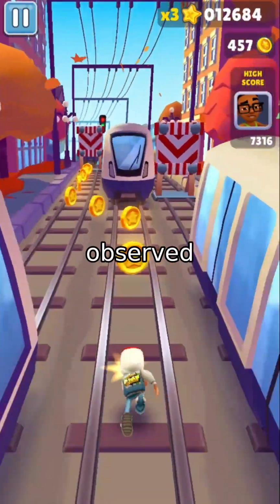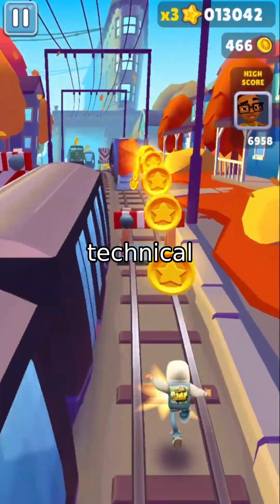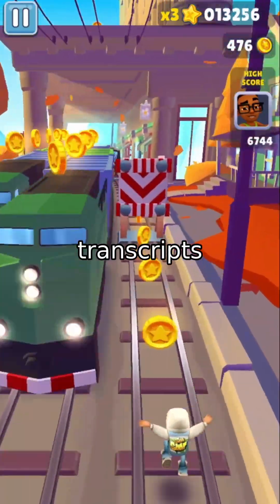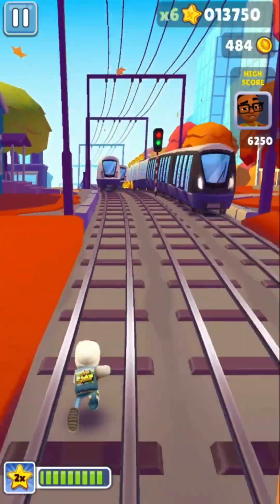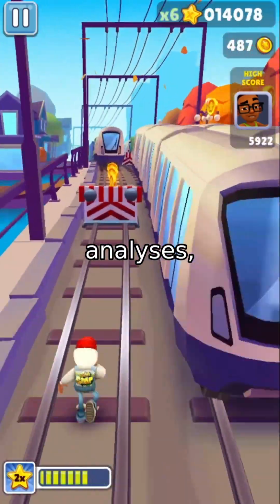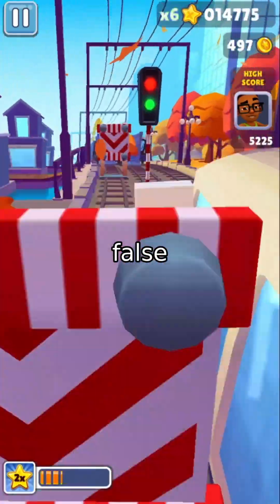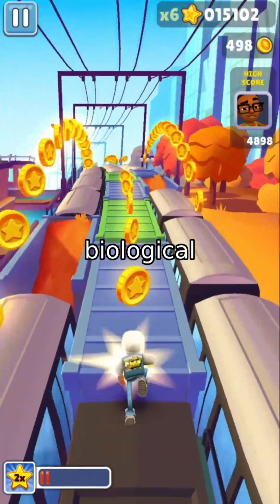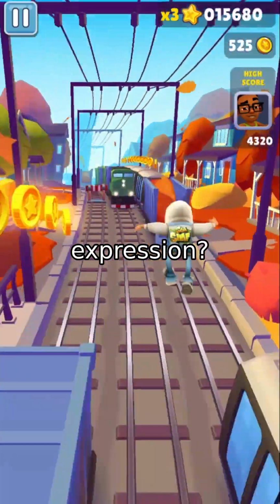A large fraction of the observed zeros in the expression matrix aren't actually biological absences, they're technical dropouts. These occur when transcripts fail to be captured during library preparation, even though they're truly present in the cell. And this sparsity distorts downstream analyses, from clustering and differential expression to trajectory inference, leading to false positives, blurred boundaries, and misleading biological conclusions. So how do we recover the true signal without fabricating expression?